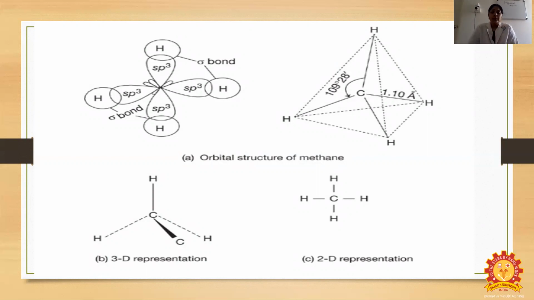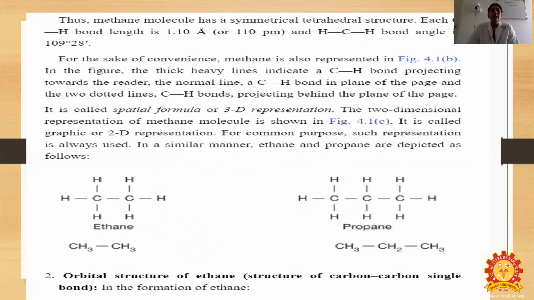So this is the orbital structure of methane. The 3D representation is given and the 2D representation is also given. Thus, the methane molecule has a symmetrical tetrahedral shape. The carbon-hydrogen bond length is 1.10 angstrom and the hydrogen-carbon-hydrogen bond angle is 109.28 degrees.